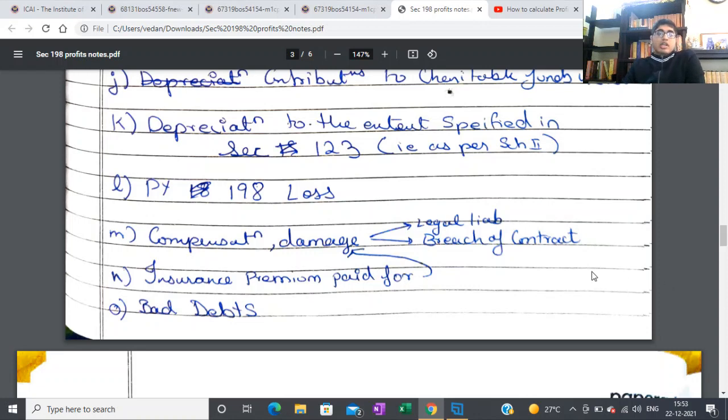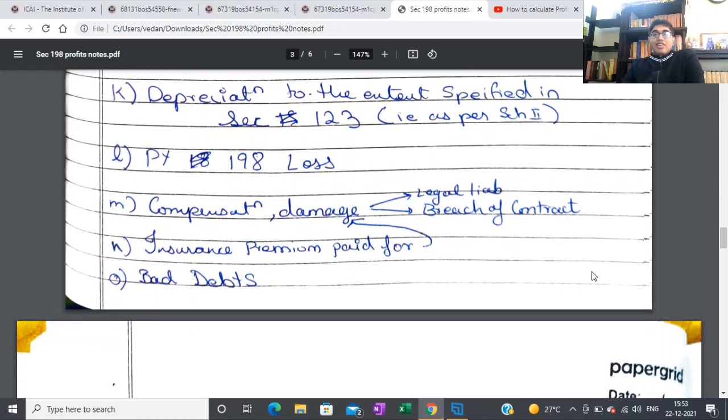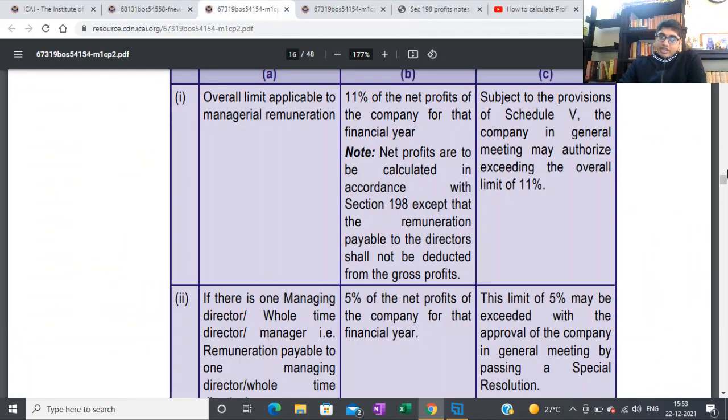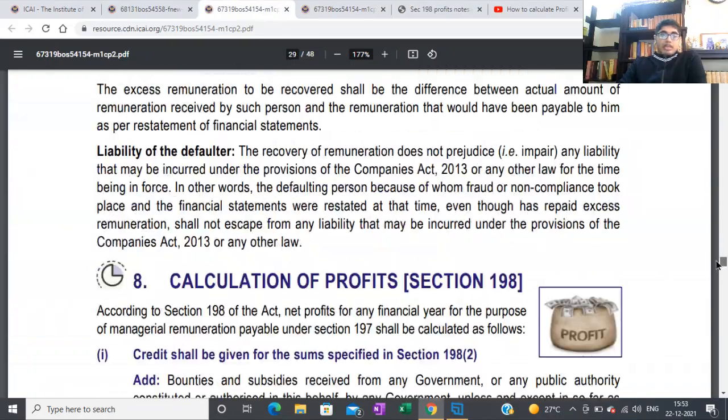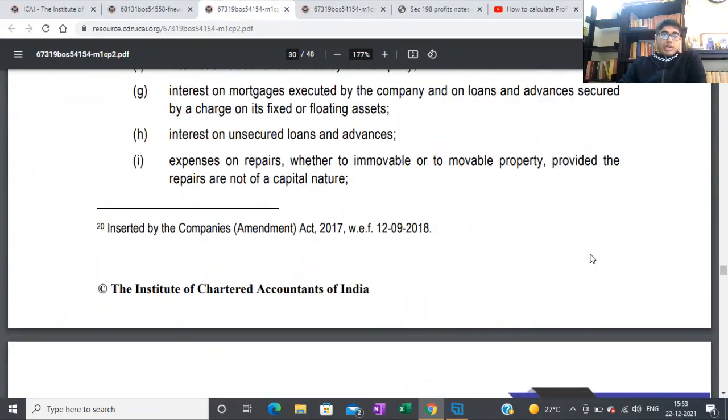That's okay. The next is previous year section 198 losses. I've just written previous year section 198 losses because here also the wording is pretty long. So I'll go down and show you how it's worded over here.